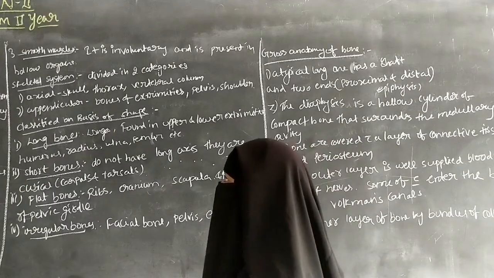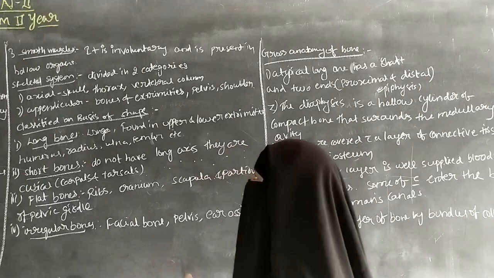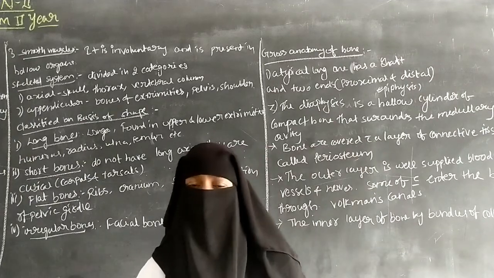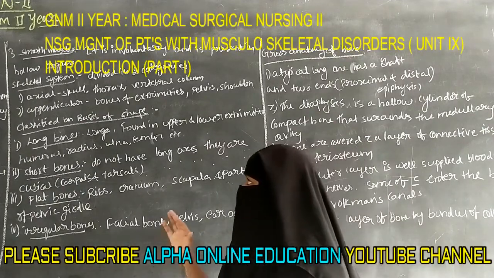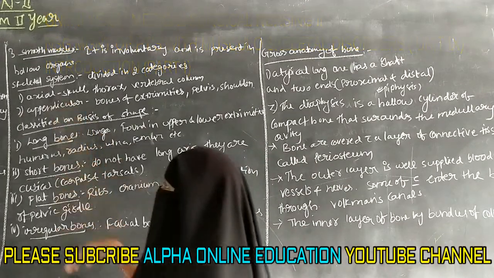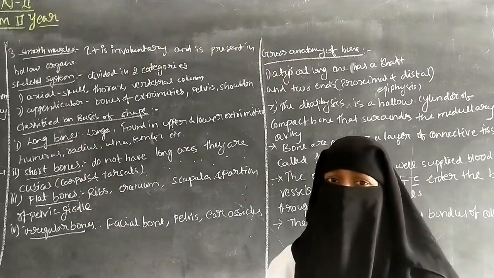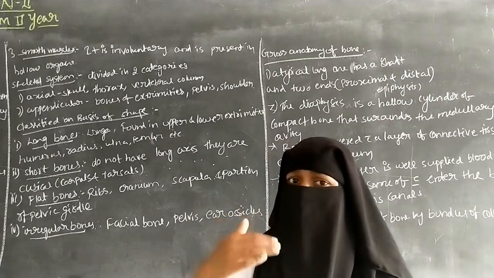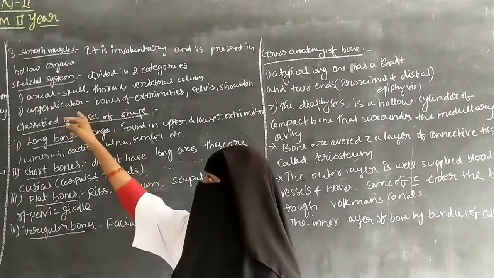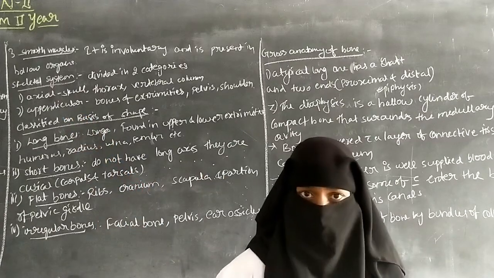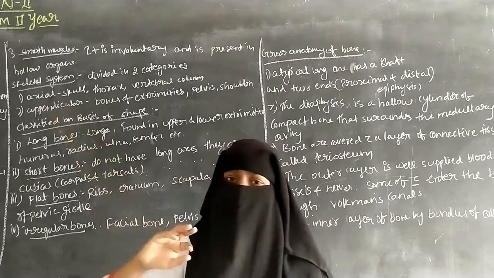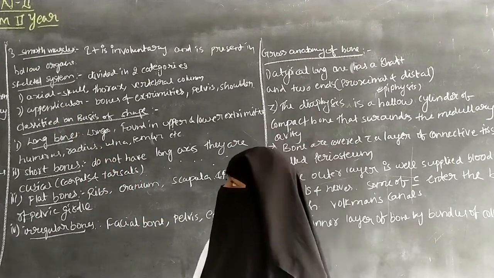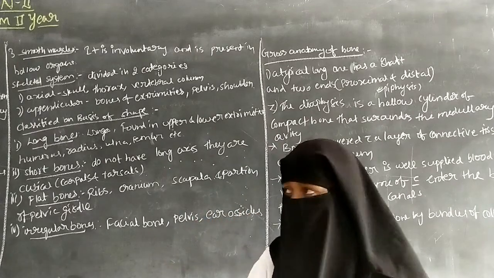And next, the skeletal system is divided into two categories: the axial and the appendicular. Axial means it is situated at the center of the body, so it is called axial. Appendicular means it is related to the limbs.